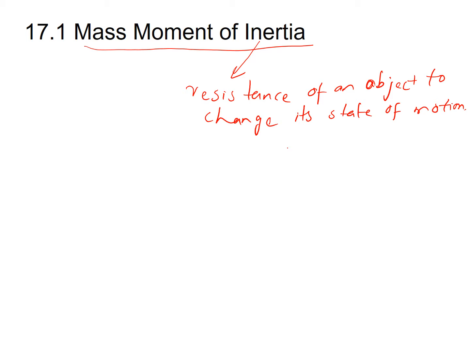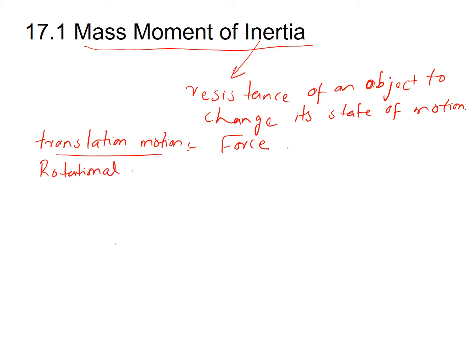When we are dealing with translational motion, the agent that causes the translational motion is basically force, and when we are dealing with rotational motion, the agent that causes the rotational motion is basically moment.